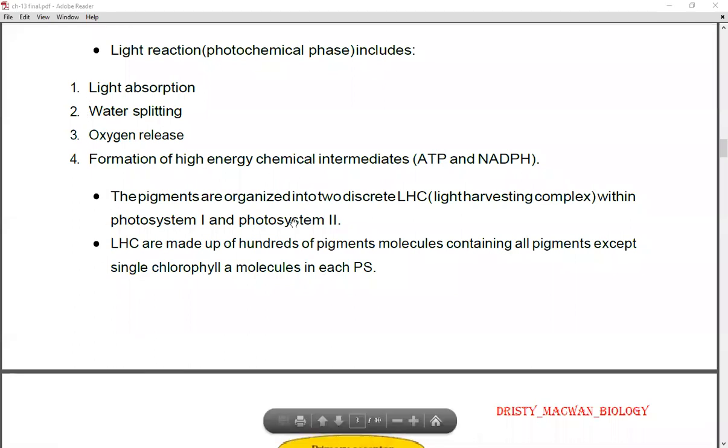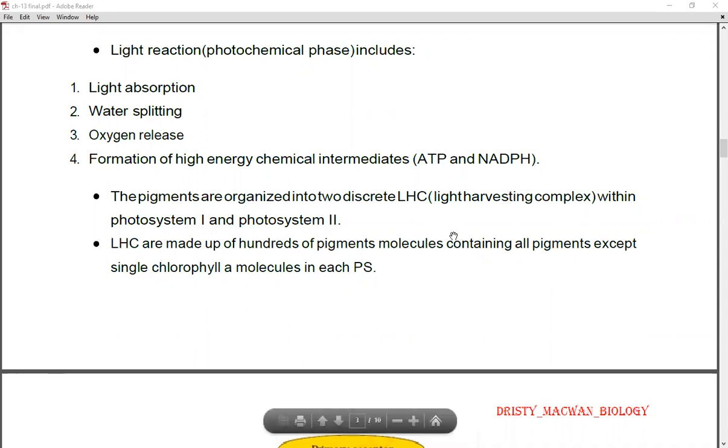As all these reactions take place in the presence of light, all the pigments are organized in such a way that the LHC possesses two systems, first photosystem 1 and the second photosystem 2. These two systems have the pigments. The LHC is made up of hundreds of pigment molecules, containing all pigments except a single chlorophyll A molecule in each PS.